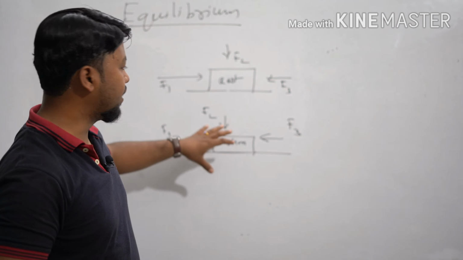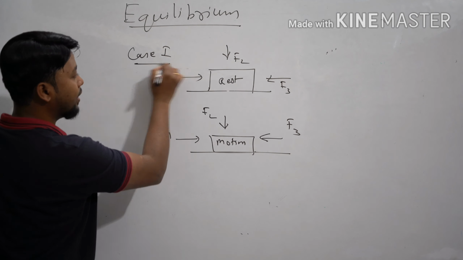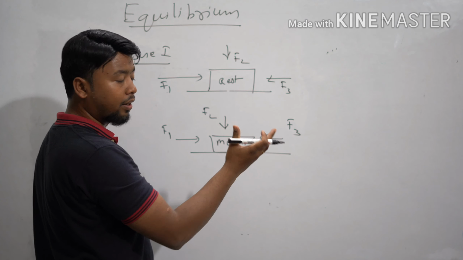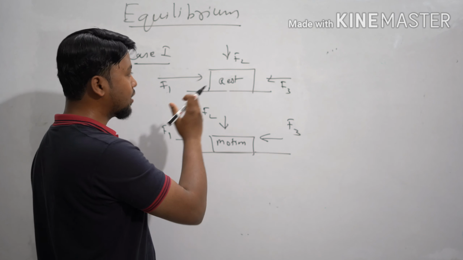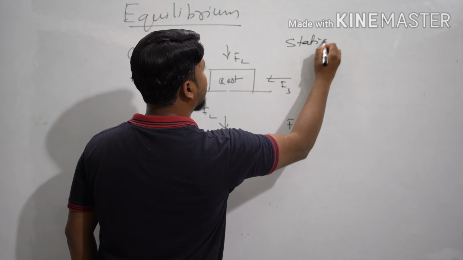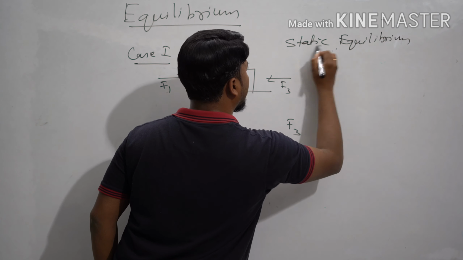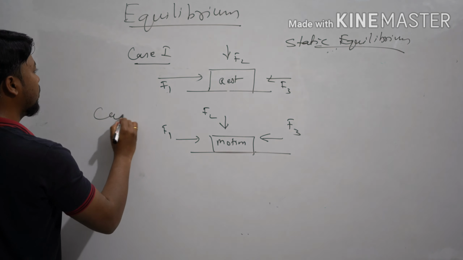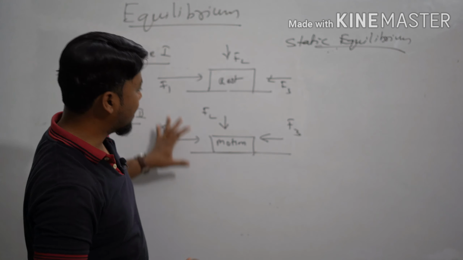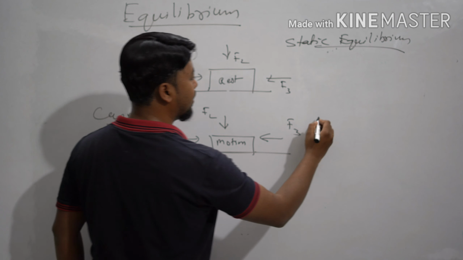And we can classify it. In the first case, if the body is at rest and a number of forces are acting on it and still the body is not moving, it is continuing its state of rest, then we call it static equilibrium. In the second case, when the body is in motion and even though many forces are acting on it, it is continuing its state of motion, then we call it dynamic equilibrium.